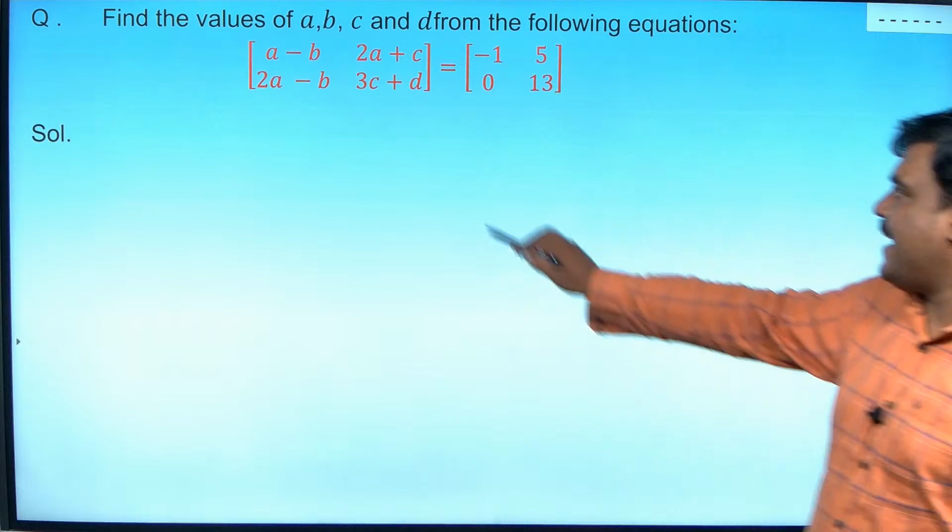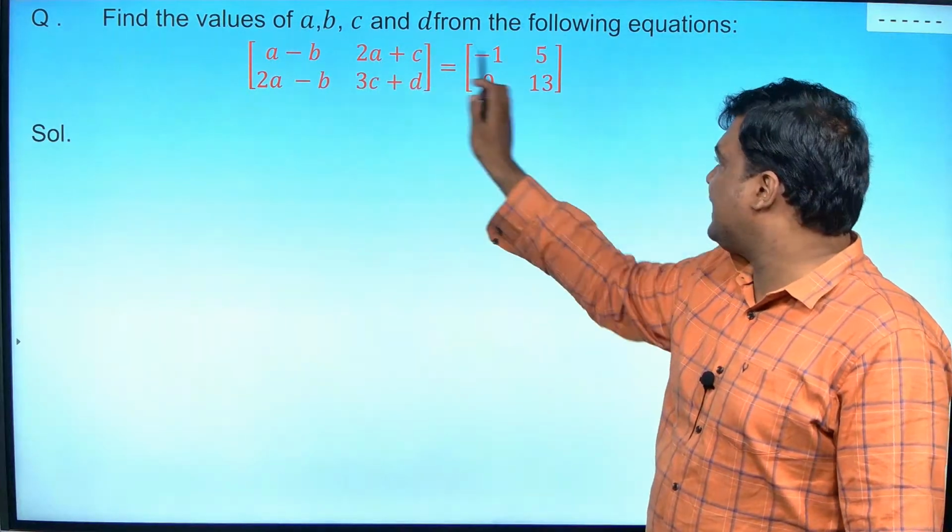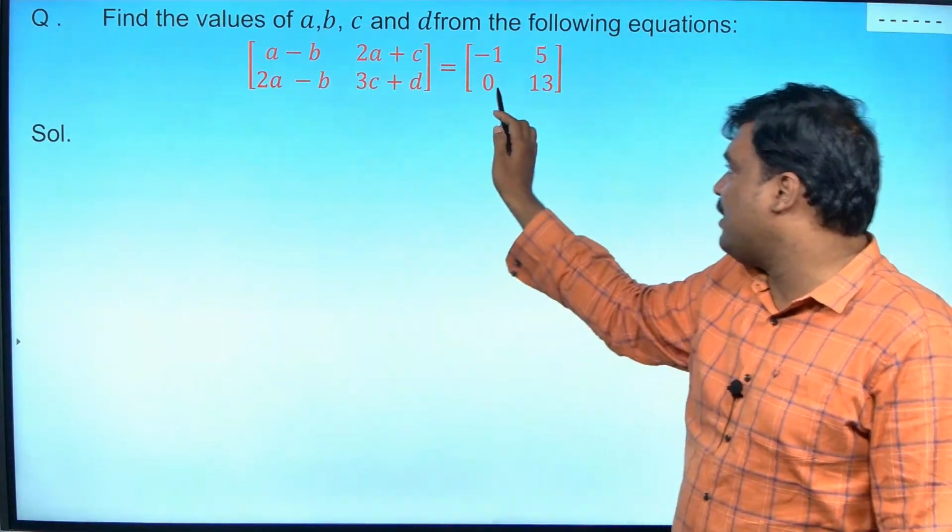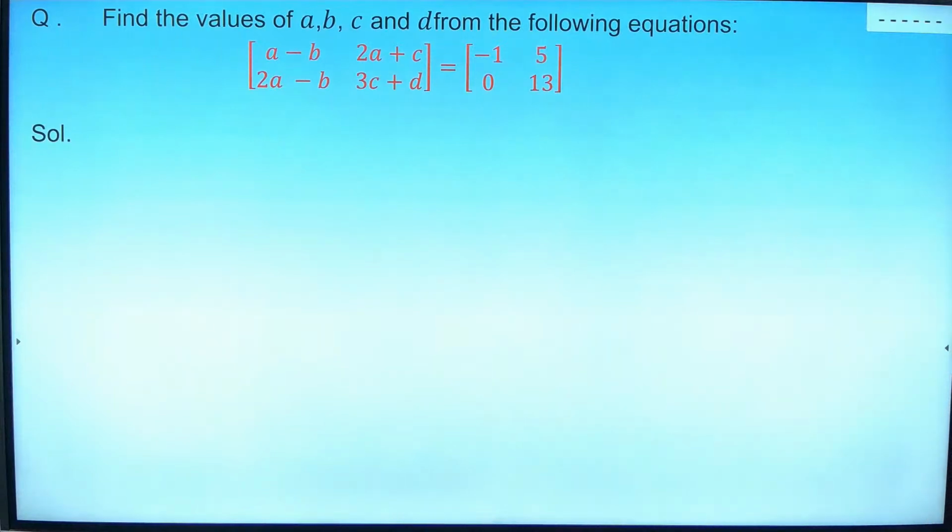Now you guys have to do this. They have given A minus B equal to minus 1, 2A plus C equal to 5, 2A minus B equal to 0. Using this, use linear equations in two variables, the substitution method or the elimination method. Do something and find A, B, C. Come on, fast.